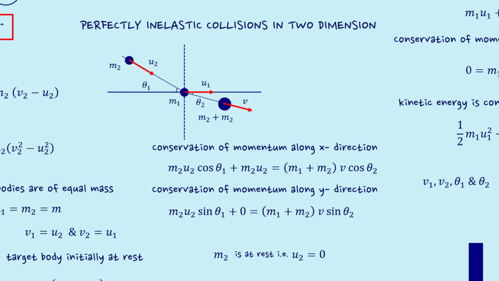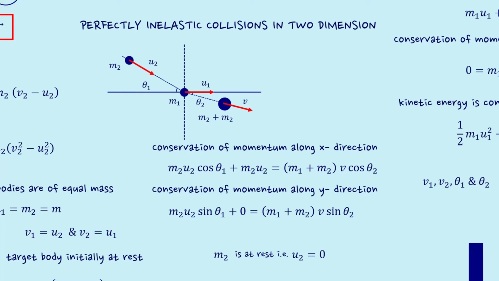Now in this case, the only 2 unknowns are v, that is the speed with which the combined object moves after the collision, and the angle by which the combined mass deviates from the horizontal direction, that is theta 2. Here we have 2 unknowns and 2 equations to solve them. Therefore, it can be easily solved.